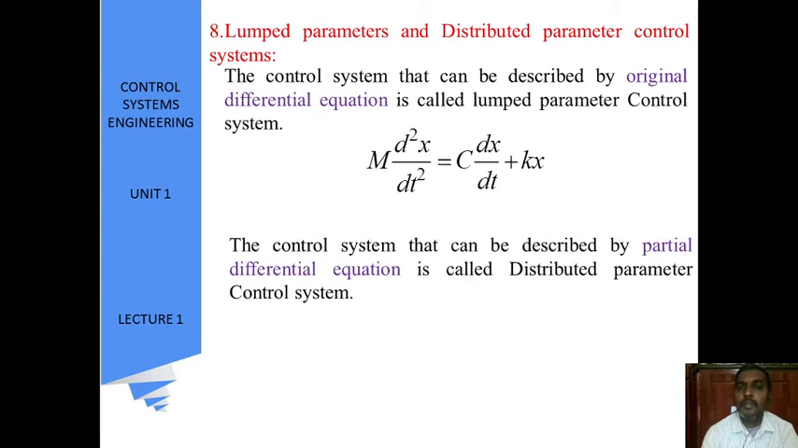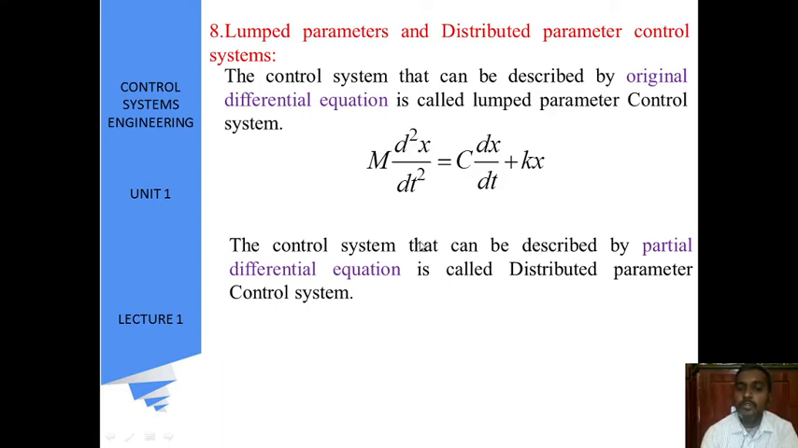Lumped parameter and distributed parameter control systems. The control system that can be described by an ordinary differential equation is called a lumped parameter control system. See here, m d square x by dt square equals c dx by dt plus k x. This formula is going to be used very much in our upcoming problems.